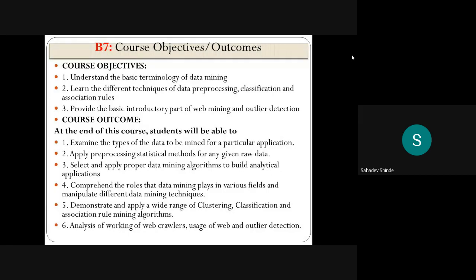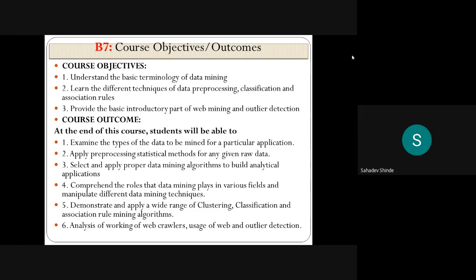And the next point is about course outcomes. Means after completion of this syllabus, what the students will be able to do. At the end of this course, students will be able to: first, examine the types of data to be mined for a particular application. Second, apply pre-processing statistical methods for any given raw data. So you will be able to apply pre-processing statistical methods for any given raw database.